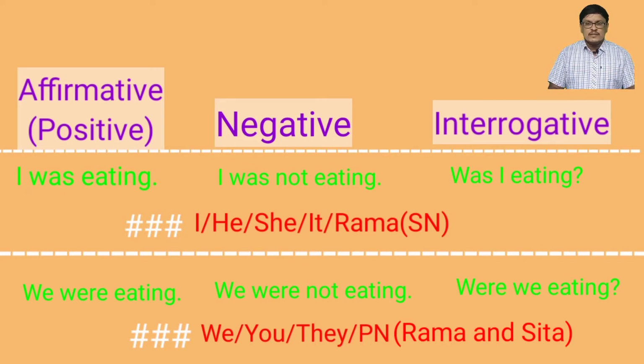They were eating, they were not eating, were they eating? Plural noun, we can take Rama and Sita. Rama and Sita were eating, Rama and Sita were not eating, were Rama and Sita eating? So in this way we can form the affirmative, negative and interrogative sentences with the different subjects.